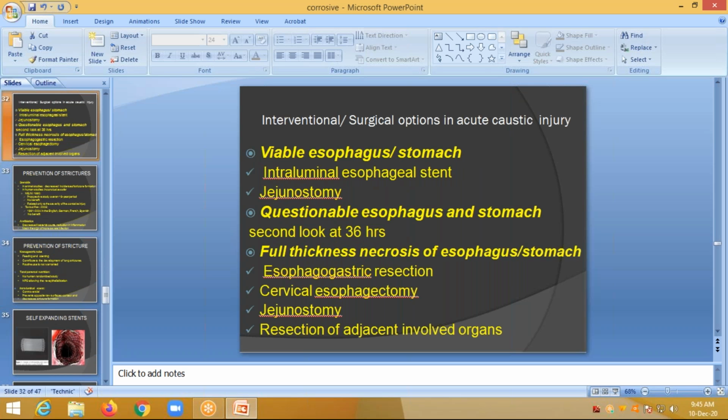If the esophagus and stomach are viable, an intraluminal esophageal stent and jejunostomy are done. If there is any questionable esophagus and stomach, we should go for a second look endoscopy after 36 hours. For full thickness necrosis of the esophagus and stomach, we go for esophagogastric resection, cervical esophagectomy, jejunostomy, and resection of the adjacent involved organs. This is the surgical procedure in case of severe injuries or any perforation.